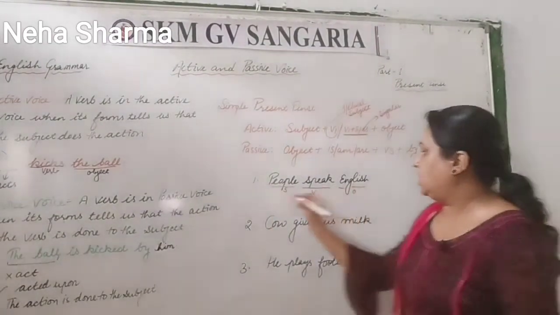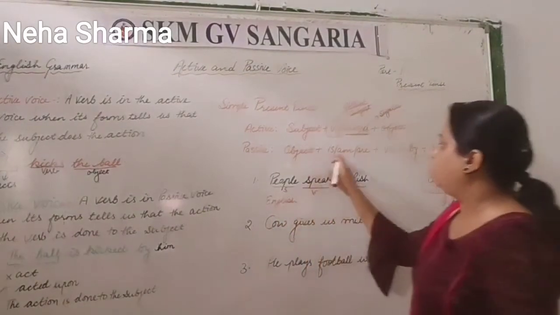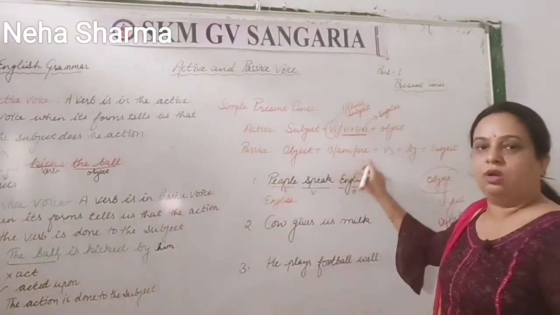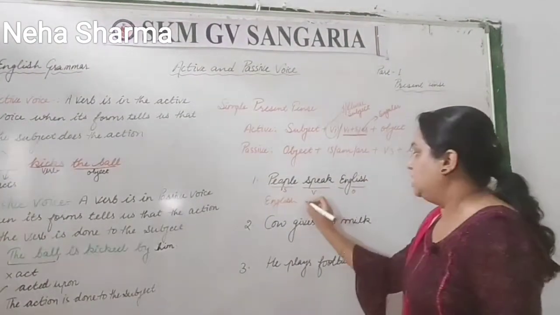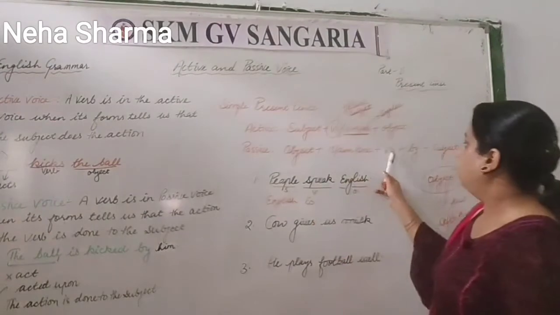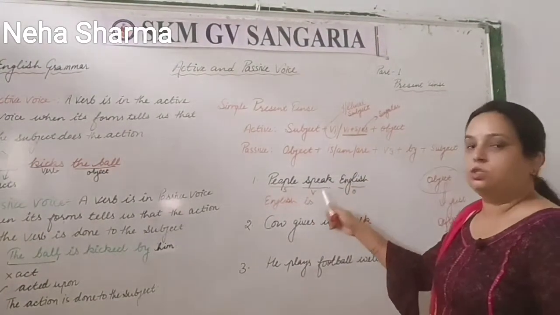People speak English. So this object we have to put here. So what is the object? English. Answer would be English. Now after that what we have to use is, am, or are. English is singular, so what you have to use is, right? And then verb third: speak is the first form, verb third is spoken.